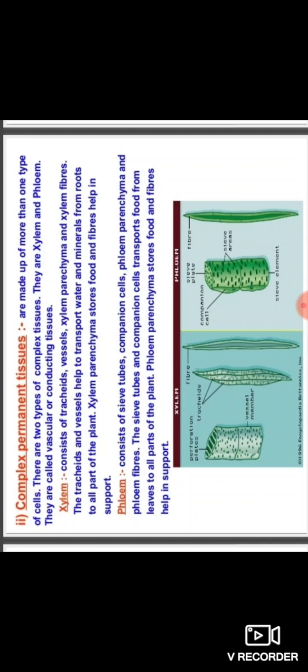Complex permanent tissue is made up of more than one type of cells. Xylem and phloem are the two types of complex permanent tissue. They are also called vascular or conducting tissues. You know that xylem is the water conducting tissue and phloem is the food conducting tissue.